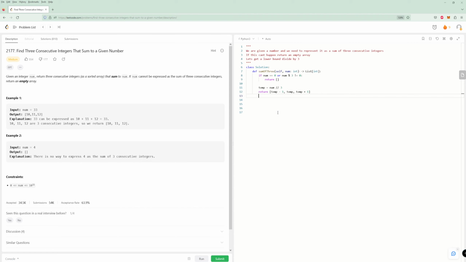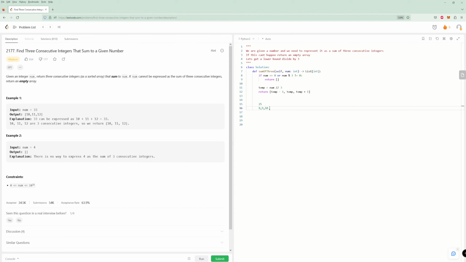But yeah, so let's try this for a few numbers just to make sure we're on the right track. So let's say we have something like 25. So can you have 25 be, well, like what's the closest number to 25 divided by 3 would be around 8 or so, right? So if we have something like this, what would this be? This would be 16, or sorry, not 16. It'd be 17 plus 7, so 24. So that's too small.